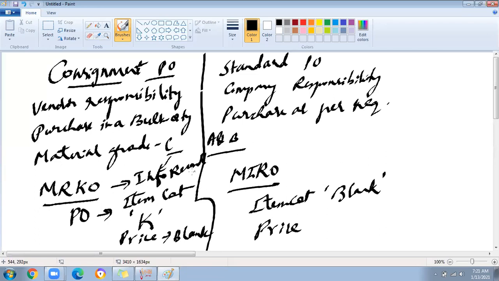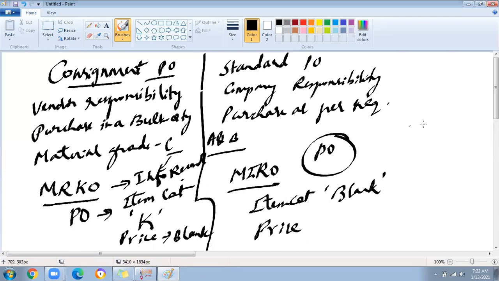So you should maintain the price and tax in the info record. From there only the system will understand that this price needs to be fetched and settled. But in standard PO we maintain the price at PO level. This is the major difference between standard PO and consignment PO.